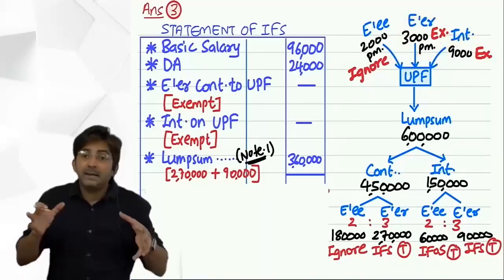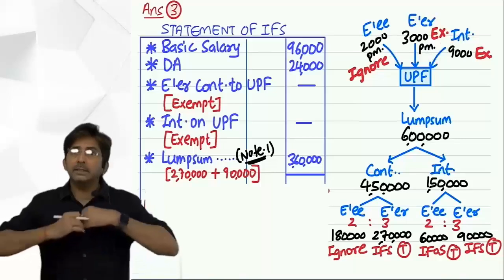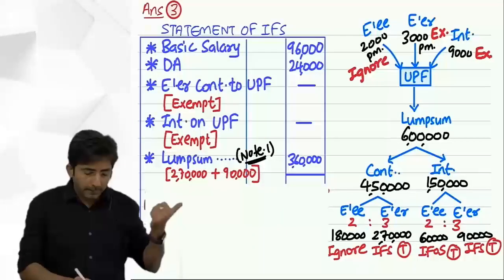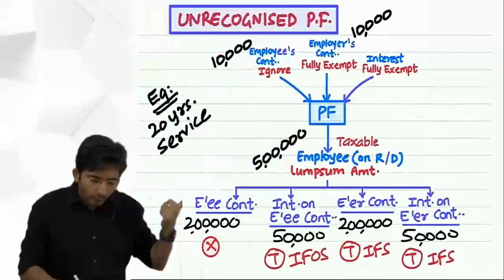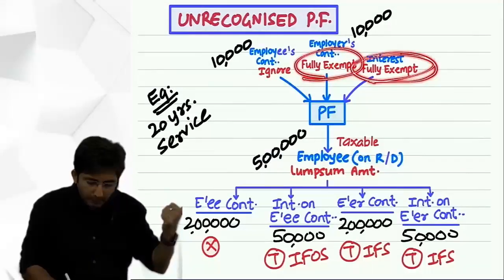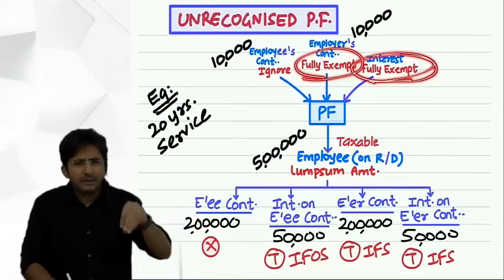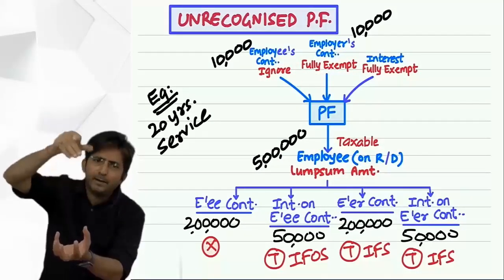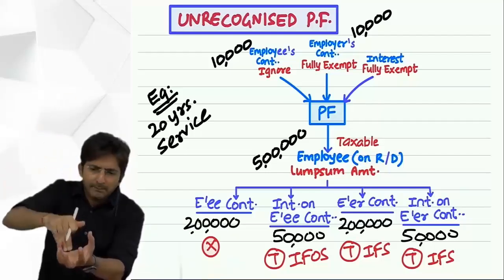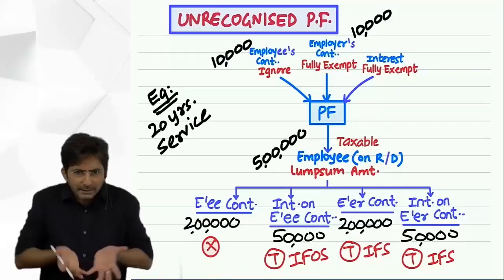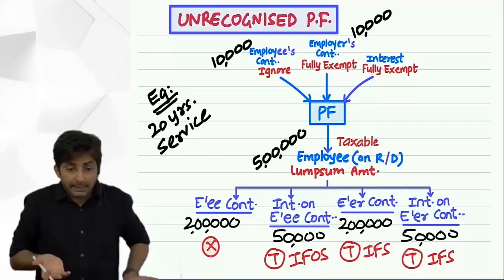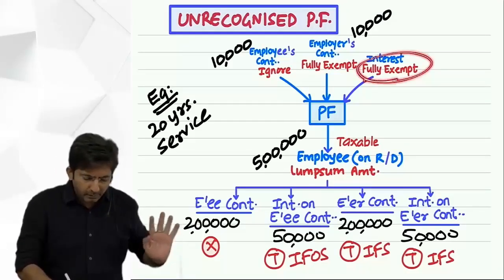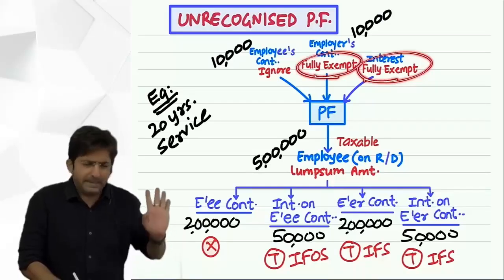See, section 10 comes when something is exempt completely, no tax at all. But in my UPF drawing, look here, this exempt means it is not permanently exempt. For the time being, temporarily exempt. When the money goes into the Provident Fund, at that time no tax. But the same money when you get as lump sum, it is taxed. So technically it is not an exempt income. The proper term is to say not taxed now. It will not be taxed now.